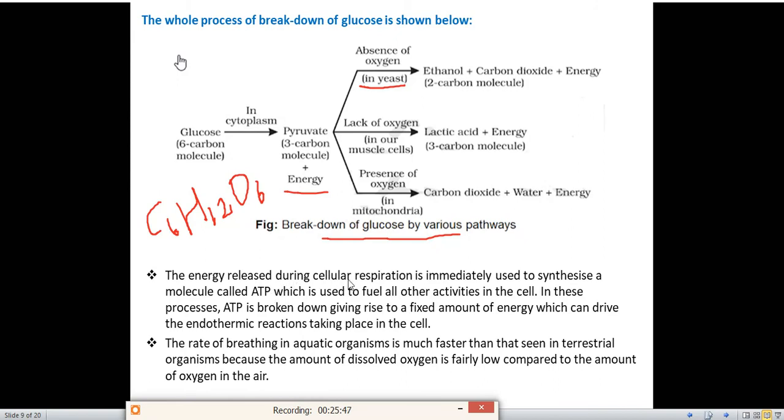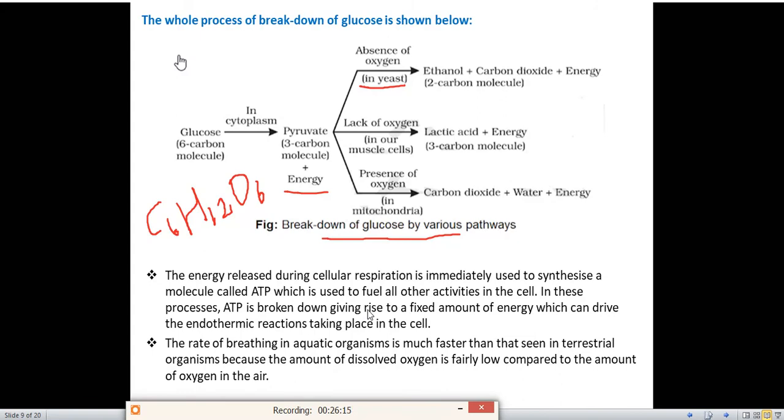The energy released during cellular respiration is immediately used to synthesize a molecule called ATP. What is the full form of ATP? Adenosine triphosphate. You have to remember this one, adenosine triphosphate, which is used to fuel all other activities in the cell. In these processes, ATP is broken down, giving rise to a fixed amount of energy which can drive the endothermic reactions taking place in the cell.